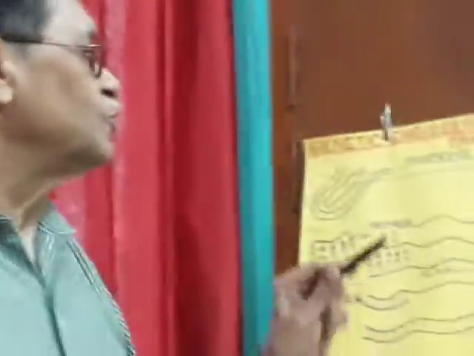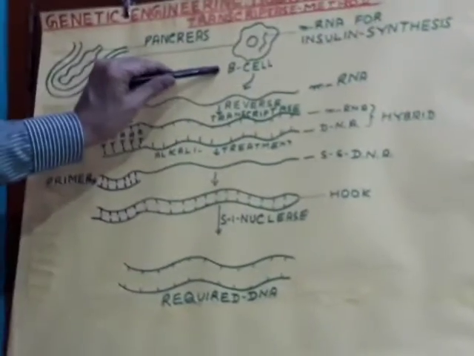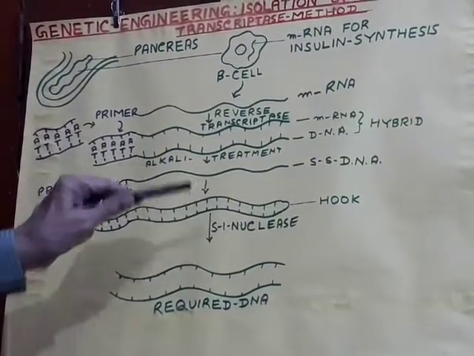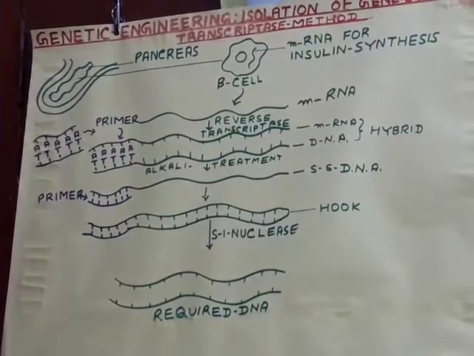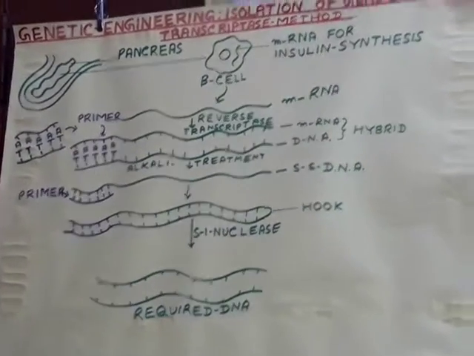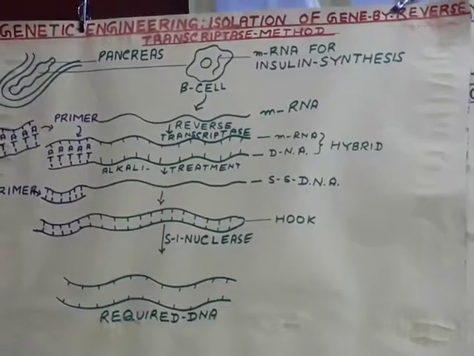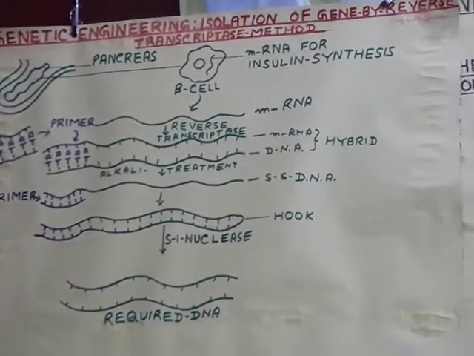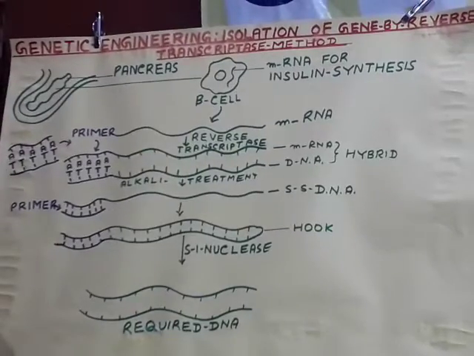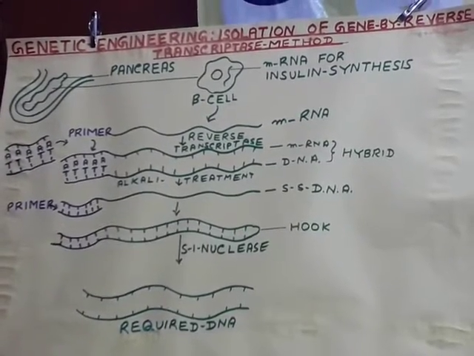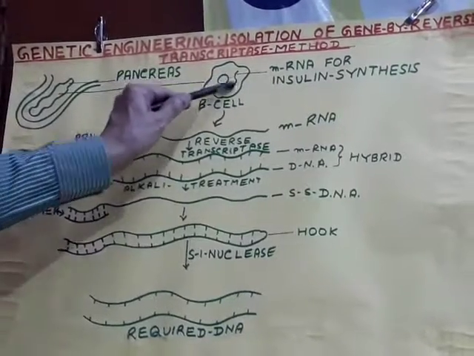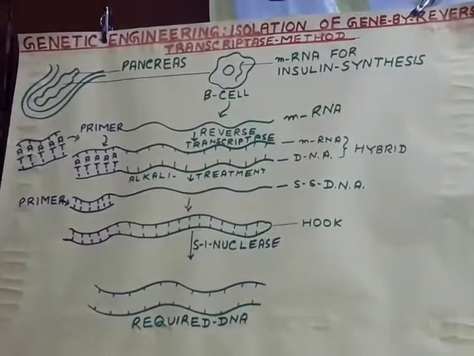So by using such a chemical, beta cells were isolated and cultured, and from them, by using phenol at 66 degrees centigrade for 1 hour, and then precipitating for 72 hours at minus 40 degrees centigrade, the isolation of RNA from the cytoplasm became possible.